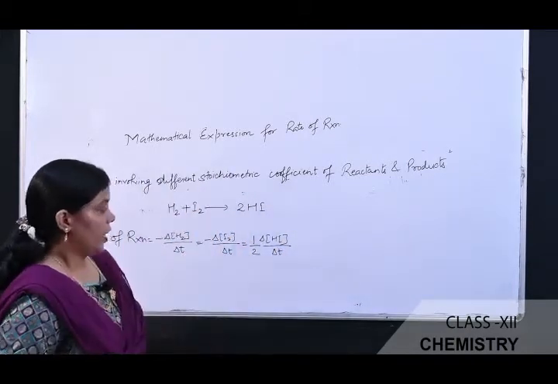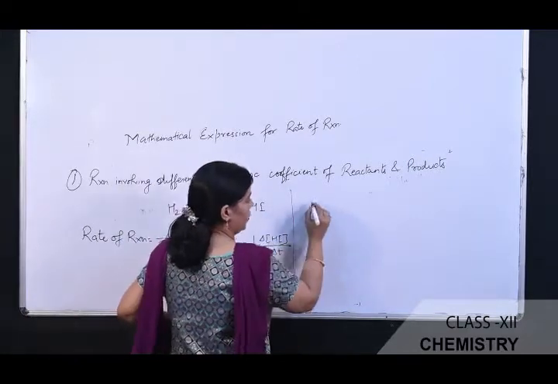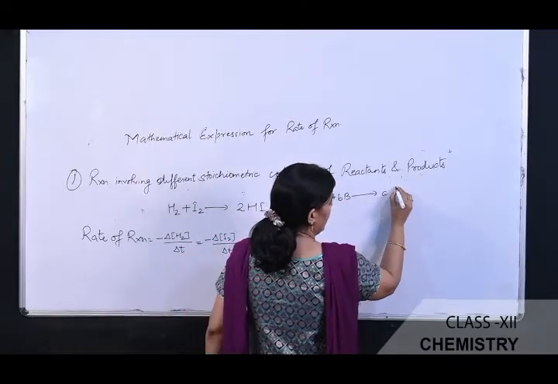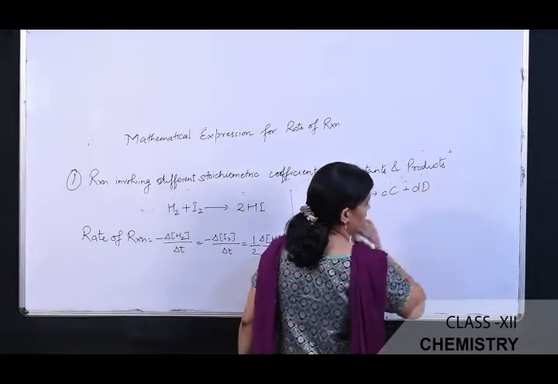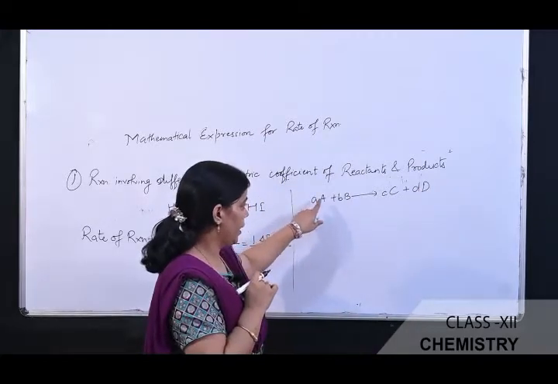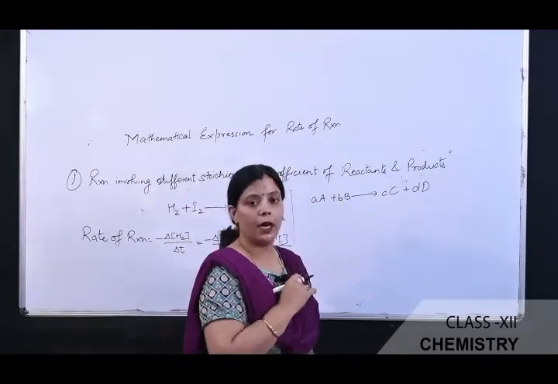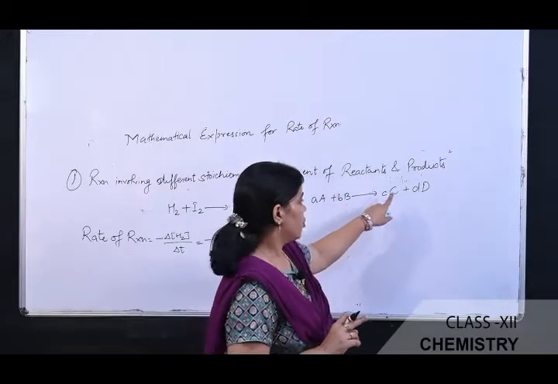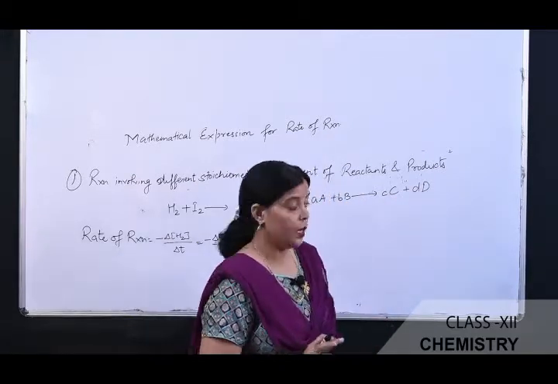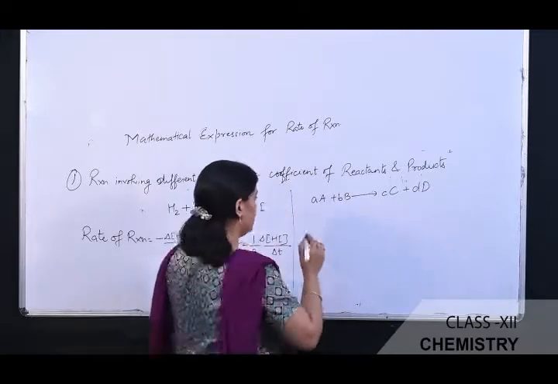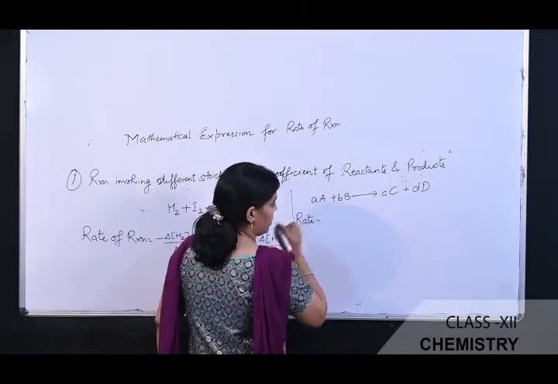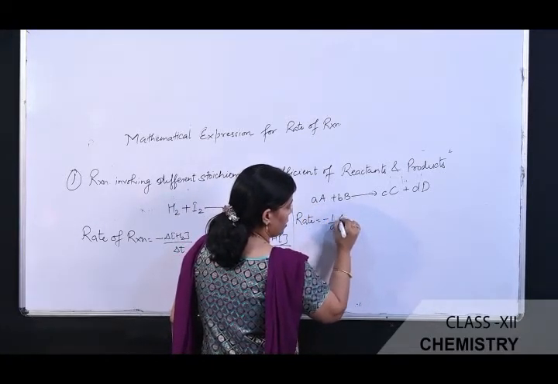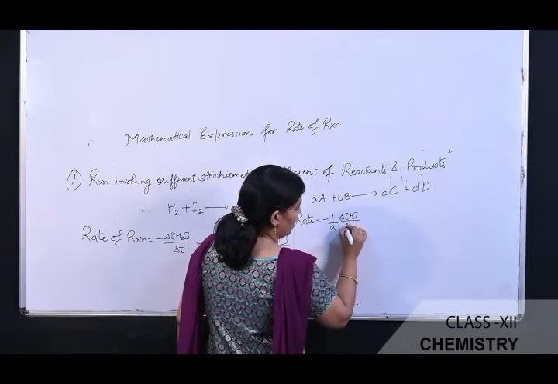So for explaining this, I am going to take a hypothetical reaction: aA plus bB gives, on reaction, the products cC plus dD. In this reaction, small a, small b, small c and small d are the stoichiometric coefficients of reactant A, reactant B, product C and product D respectively. So for that particular type of chemical reaction, the rate can be expressed as, since here the stoichiometry is a, it is divided by a, change in the concentration of A divided by time taken.